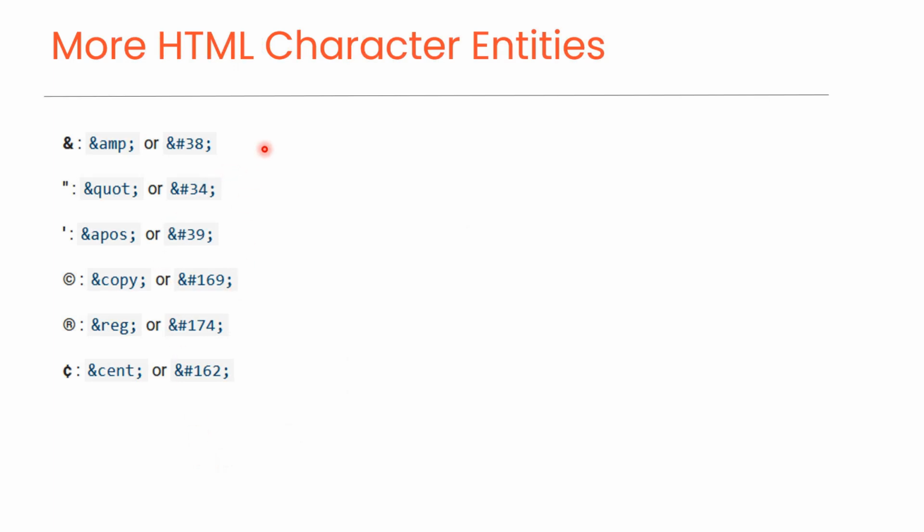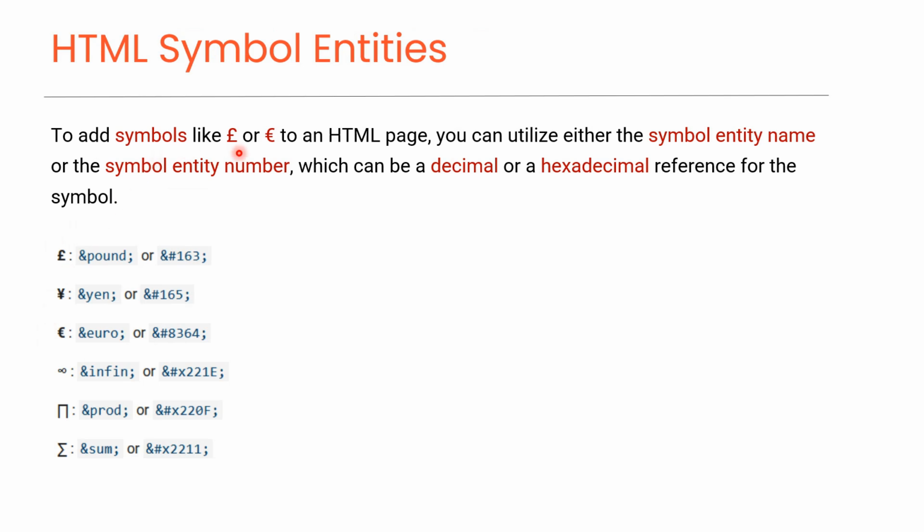Here you can see some more character entities like ampersand, quotes, copyright, etc. To add symbols like the pound or euro symbol to an HTML page, you can use either the respective symbol entity name or the entity number, which can be a decimal or a hexadecimal reference for the symbol. Here you can see some commonly used HTML symbols such as pound, yen, euro, infinity, etc.